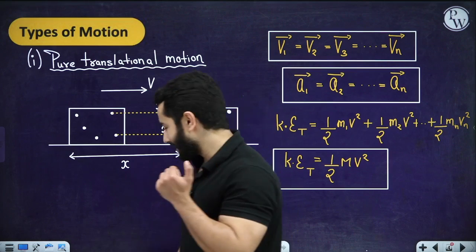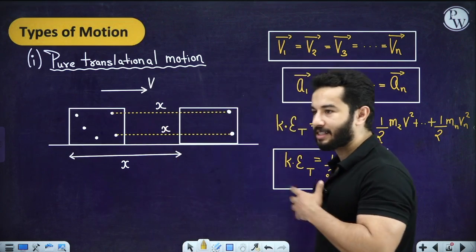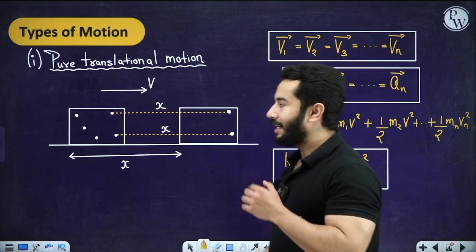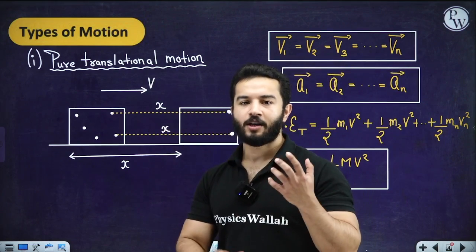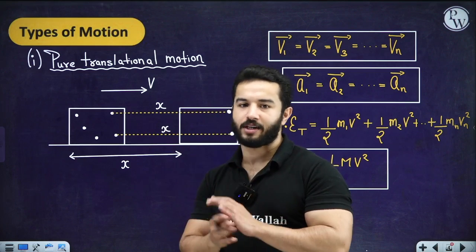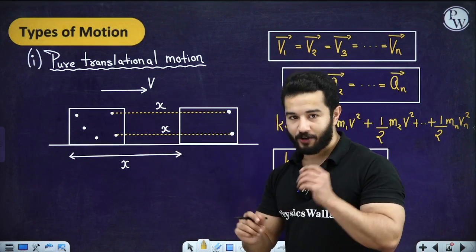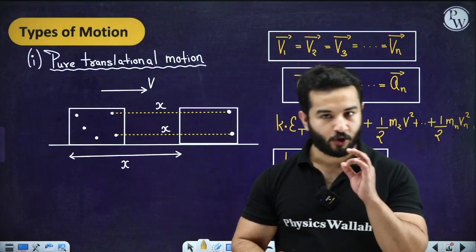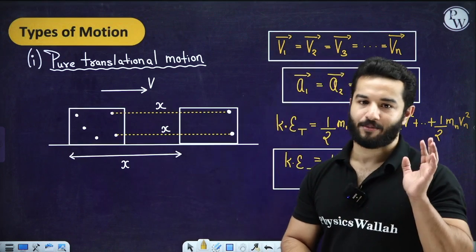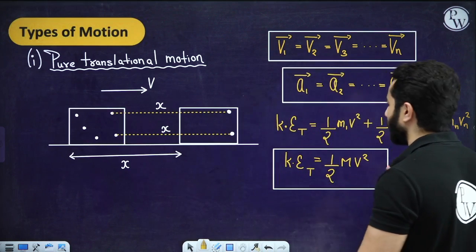So is the definition clear to all of you? Because this is one of the most important things in this chapter. The building blocks are, first we need to understand the definition in its true sense. The definition in its true sense is that the displacement of every particle in the rigid body is going to be the same in any time interval, right? So hopefully everything is clear.